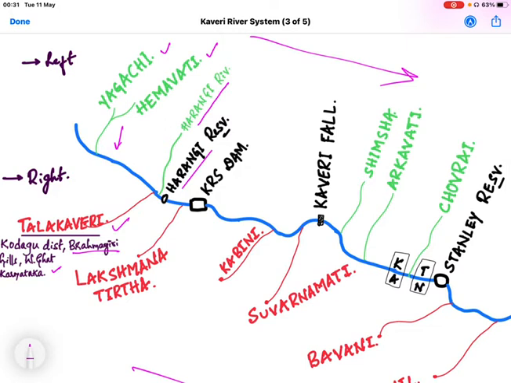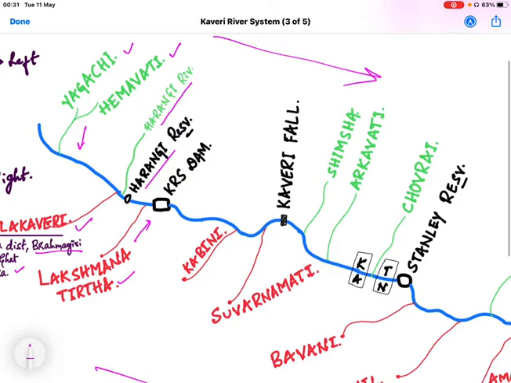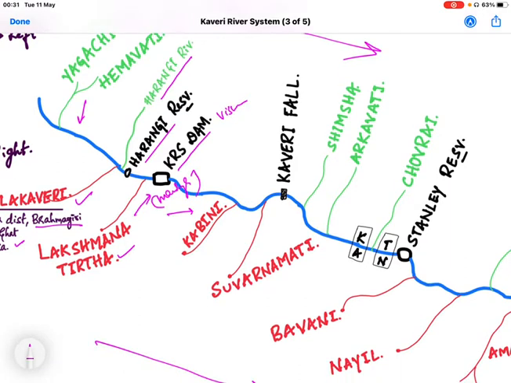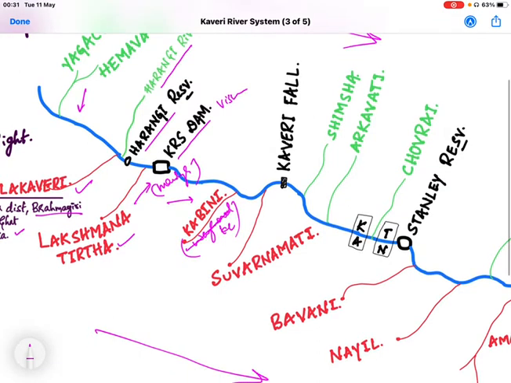After some distance, there is a right bank tributary called Lakshmana Tirtha, which is also in Kodagu district, joins the river Kaveri. And after some distance, there is a dam situated called KRS Dam, which is constructed by Visvesvaraya. It is located in the Mandya district. Okay, and after some distance, there is a right bank tributary called Kabini, which is located in Wayanad district of Kerala, joins the river Kaveri.